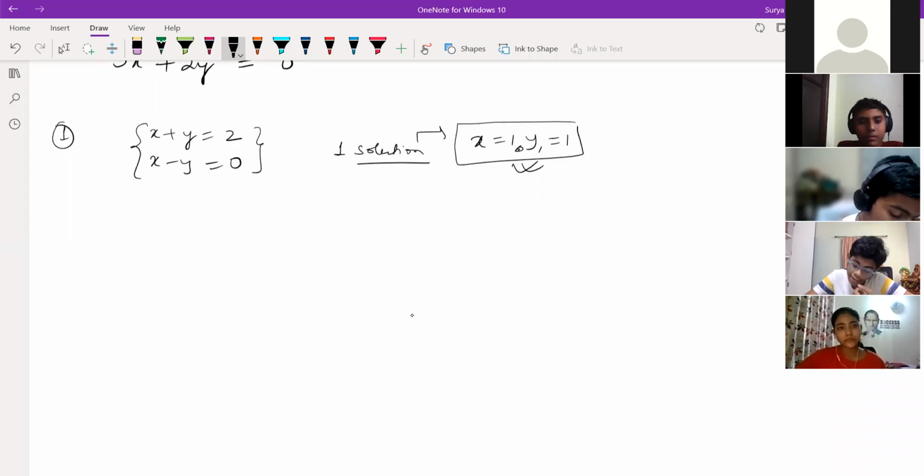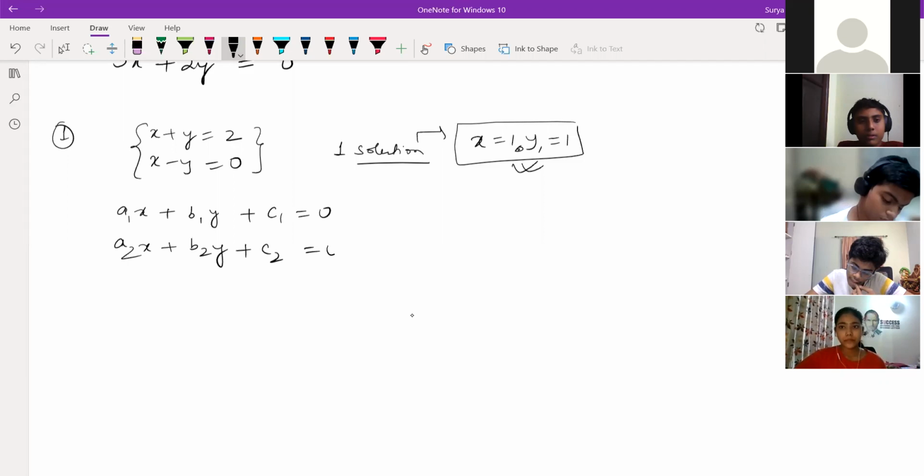So we are going to compare these with a1x plus b1y plus c1 is equal to 0, and the second one is a2x plus b2y plus c2 is equal to 0. Okay. So if you see here, coefficient of x is 1. What is a1 in this equation? a1 is equal to 1. a2 is equal to 1. And sorry, this is b1, no? One minute. This is b1.